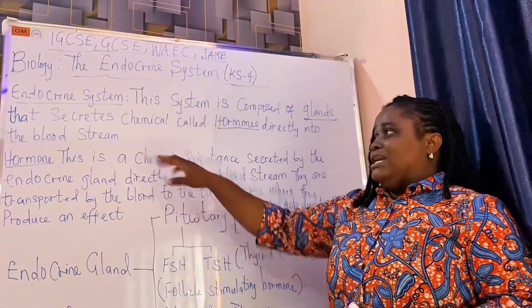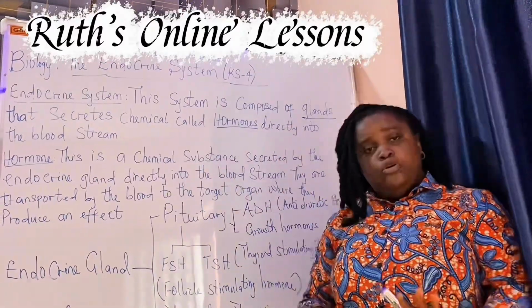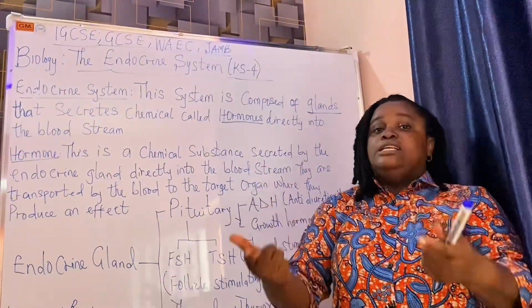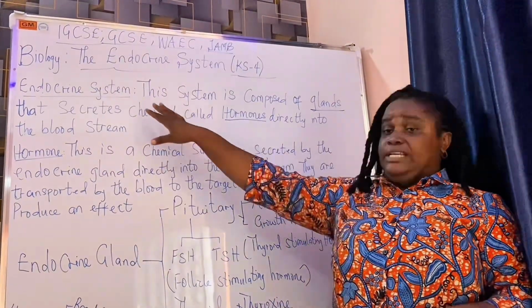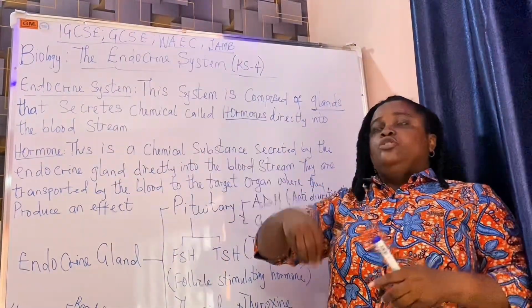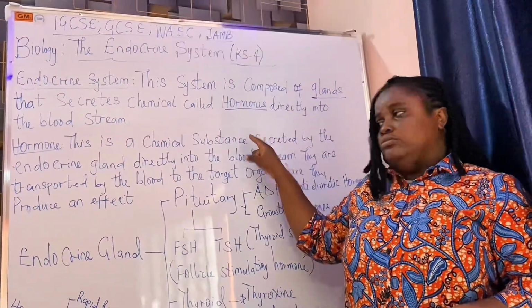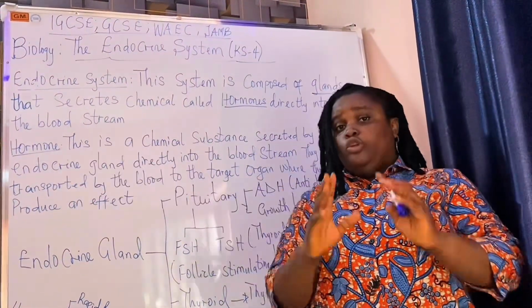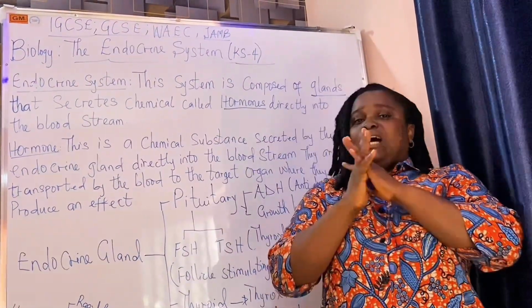These endocrine glands secrete chemicals called hormones, and these hormones go directly into the bloodstream. Now, we have identified what the endocrine system is, and we know that the major product of the endocrine system is the hormone. The next question we're going to look at is, what is a hormone, or what are hormones?